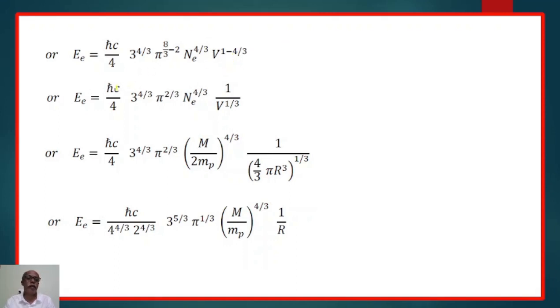Again on simplification, we get ħc/4 × 3^(4/3) π^(2/3) Ne^(4/3) × 1/V^(1/3). In the next stage, for Ne we take (M/2mp)^(4/3), and for V it is 4/3 πR³. Again on simplification, we get E = ħc/4^(4/3) × 2^(4/3) × 3^(5/3) × π^(1/3) × (M/mp)^(4/3) × 1/R.